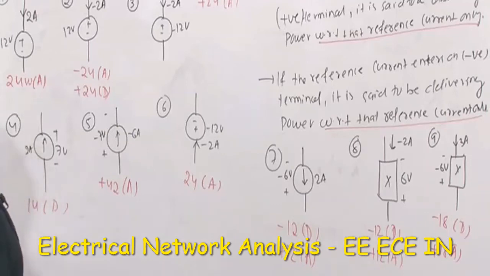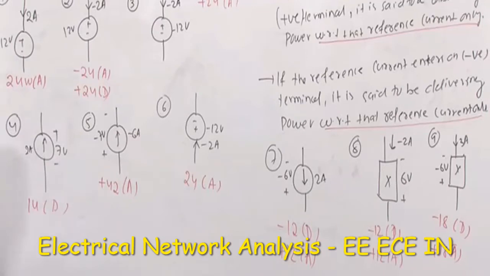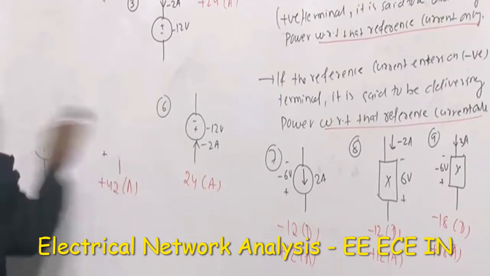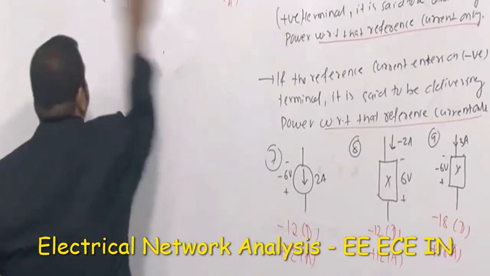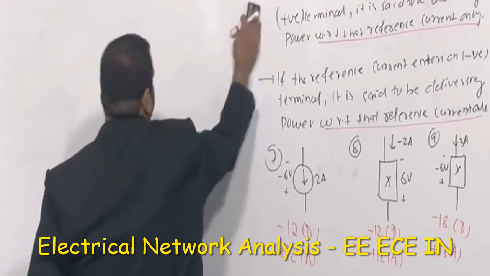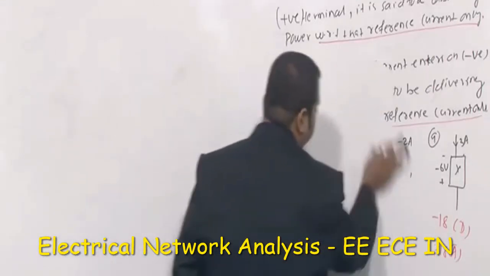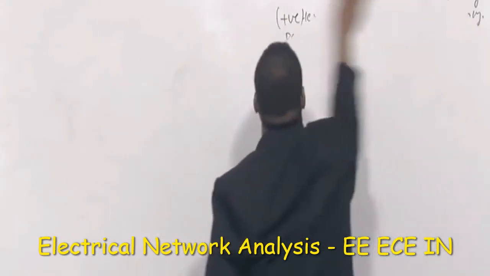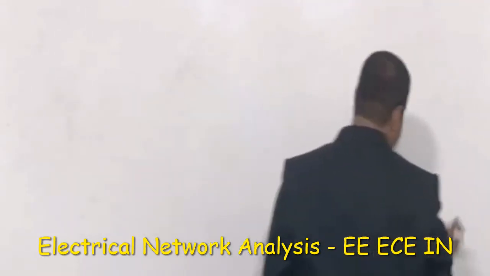So now to comment on absorbing and delivering, refer to this statement. Remember this statement. If that current is entering on the positive, it is said to be absorbing. If that current is entering on the negative, it is said to be delivering. So this is your power convention. In the books they are writing this as active sign convention. Both are the same thing. One more point here is